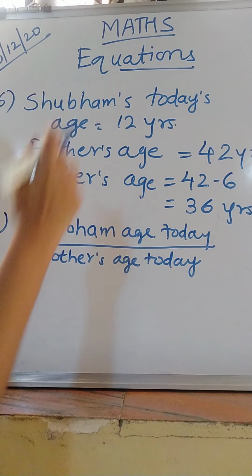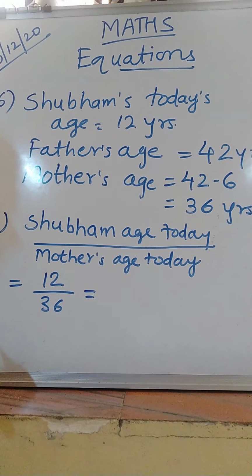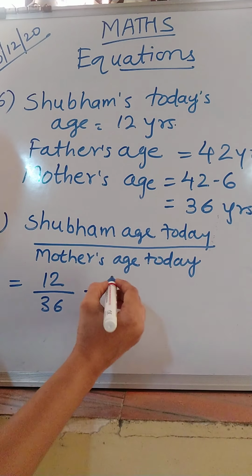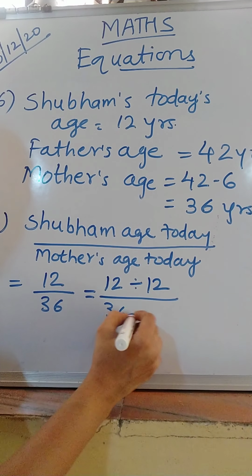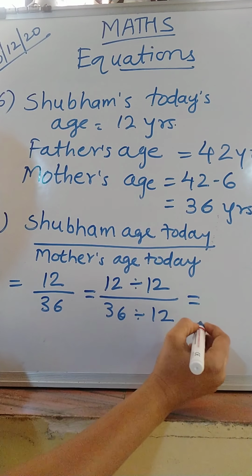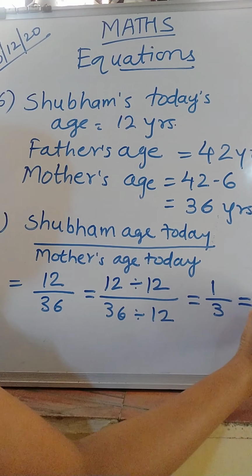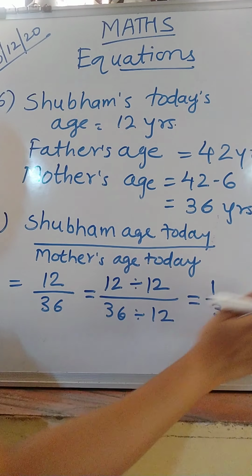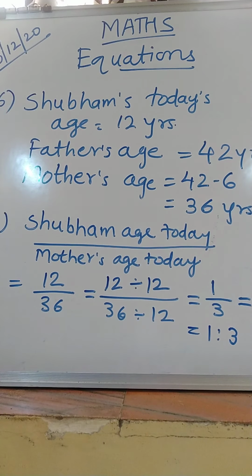Shubham's today's age is 12 and mother's today's age is 36. 12 and 36 come in one table, that table is 12 itself. 12 divided by 12 and 36 divided by 12 gives 1 upon 3, so 1:3. Understand?